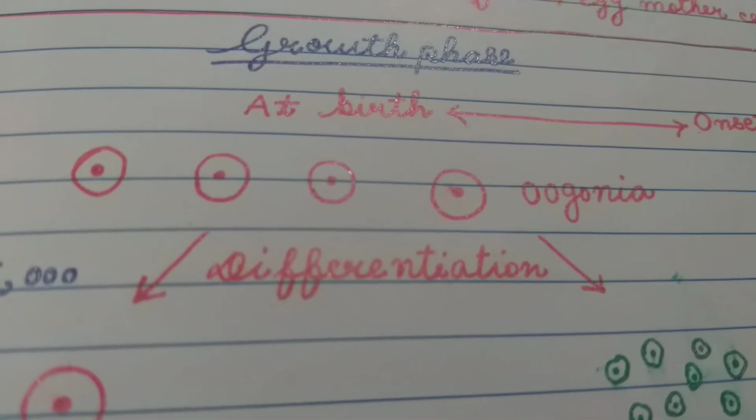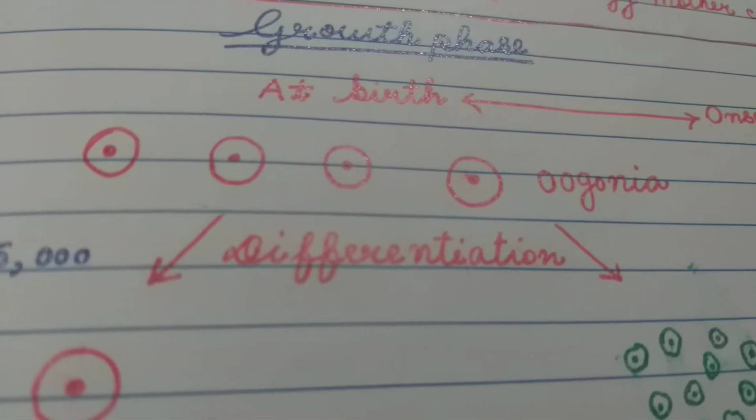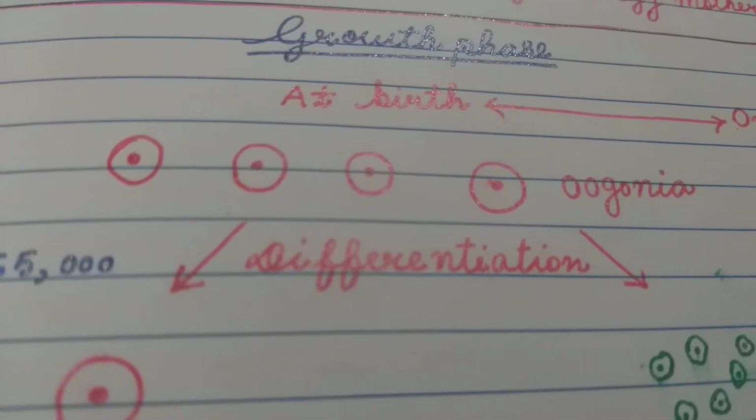These are the oogonia or egg mother cells which are already formed in the ovaries of the female before birth.